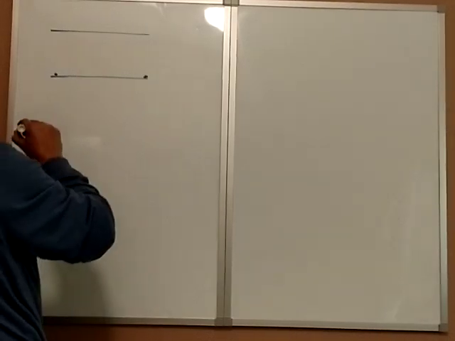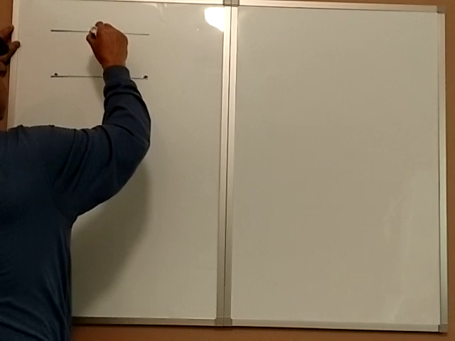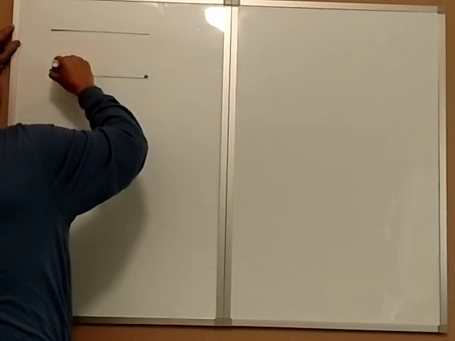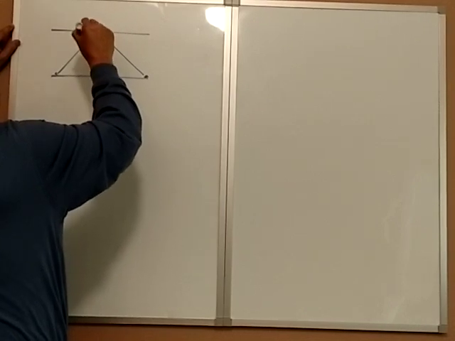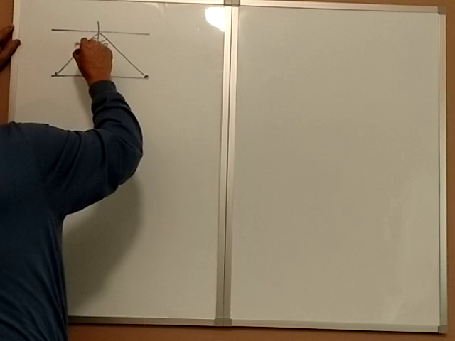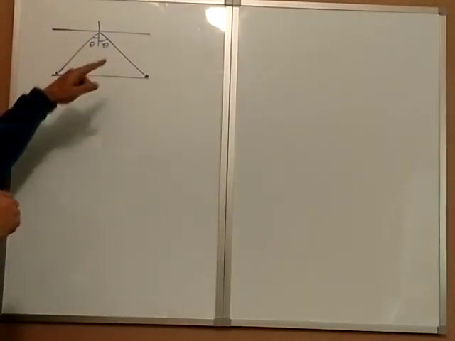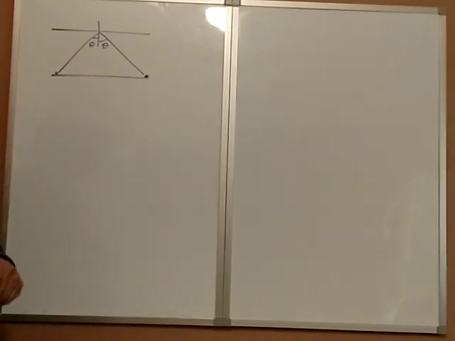After you play for a while, you will find out that the shortest distance is the one that makes an equal angle with the perpendicular. This angle and this angle must be the same. Incident angle and reflected angle must be the same, and that path will be the shortest.